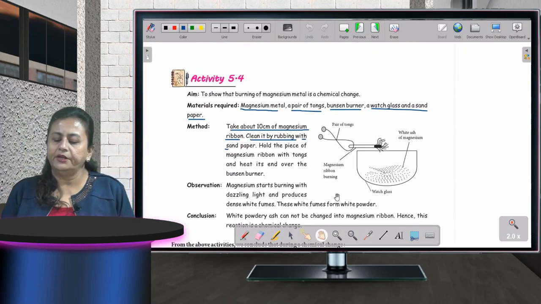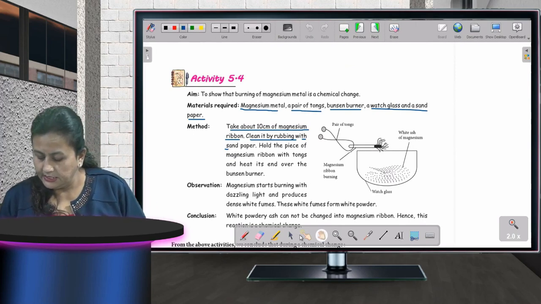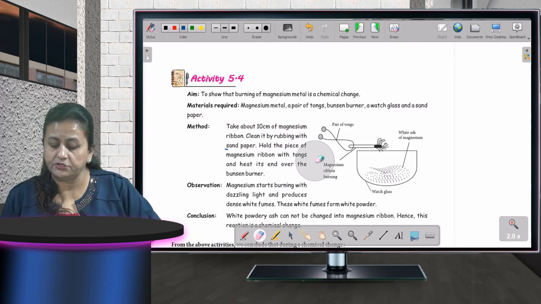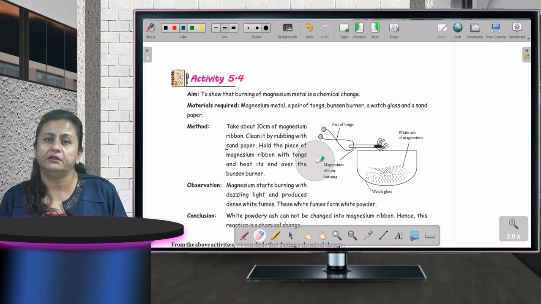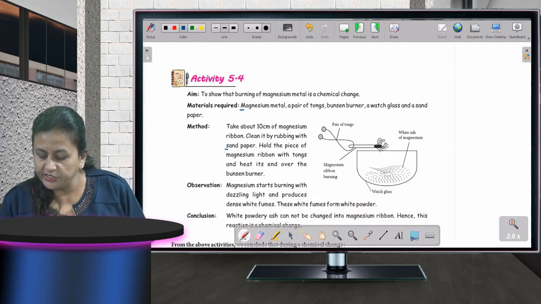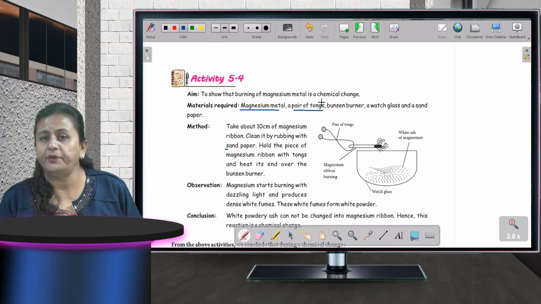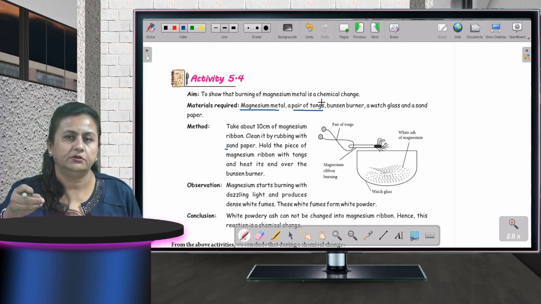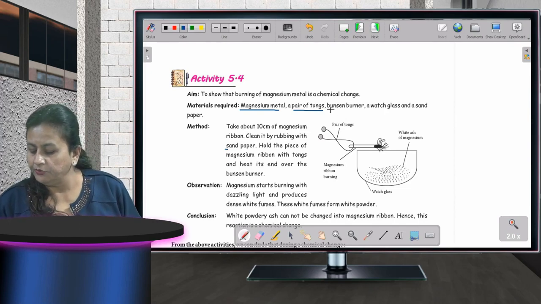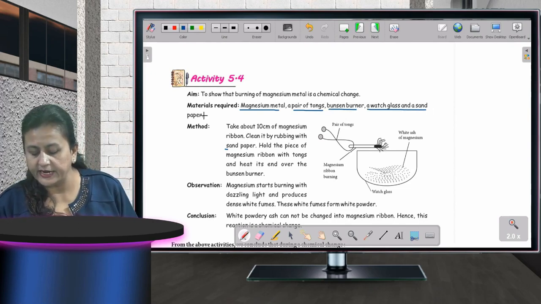To show that burning of magnesium metal is a chemical change. This is one more activity in which it is shown that burning of magnesium metal is a chemical change. What do you require for that? You require magnesium metal, a pair of tongs so that you can hold it, so that your hand doesn't burn. It's an instrument which is required for holding when you are warming something. You need a Bunsen burner, a watch glass and a sandpaper.